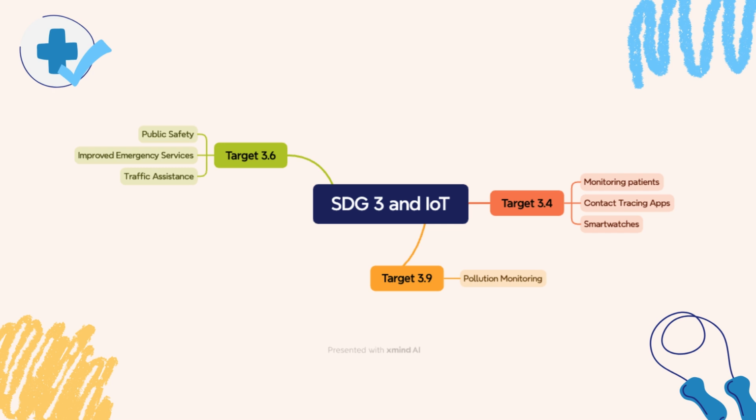And then for target 3.4, which is the mortality from non-communicable diseases, IoT can be used in the healthcare industry for monitoring patients, not necessarily patients that doctors can see, but ones at home, so remote monitoring. And then there are again contact tracing apps to allow people who have this app to know when two people are in the same vicinity in case someone has something.